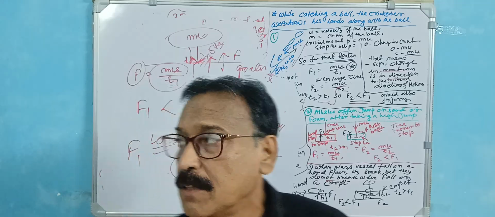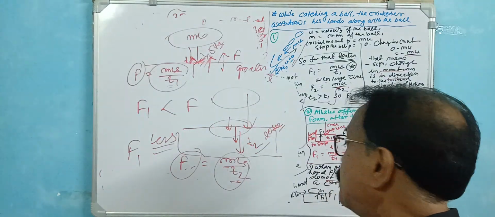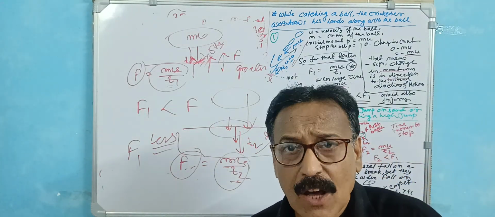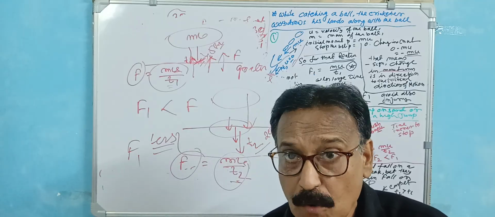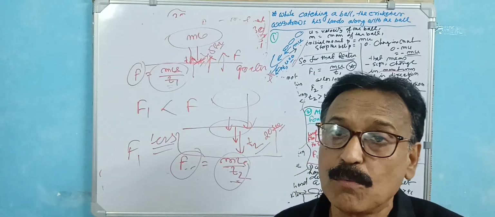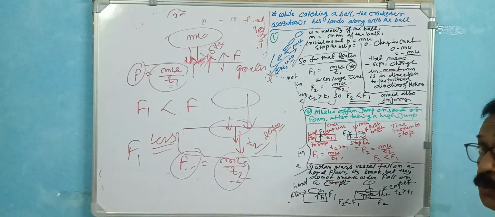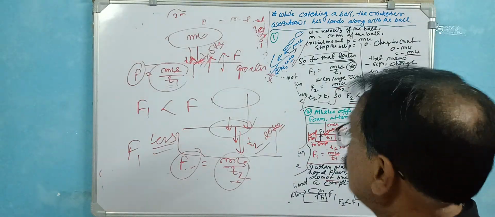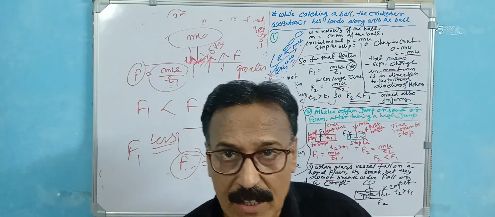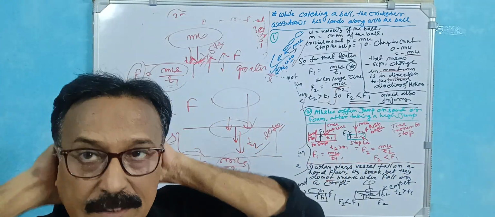But in case of a carpet or other things, the force exerted by the moving body is less. For that reason we do not get injured. So this is the very important concept. First you develop your concept in physics.